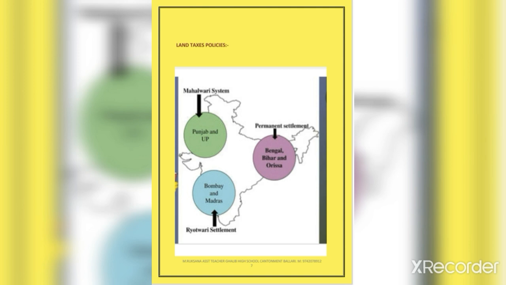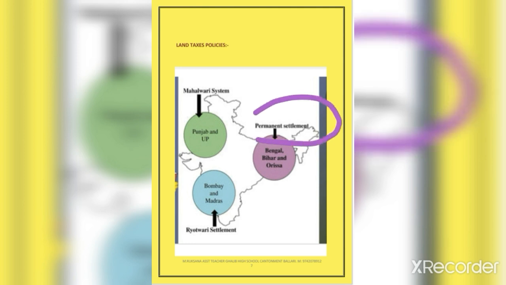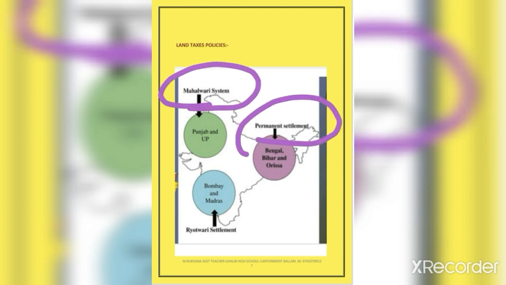Hence, it implemented many new land tax policies, for example, permanent settlement, Mahalwari system and Rayatwari system.